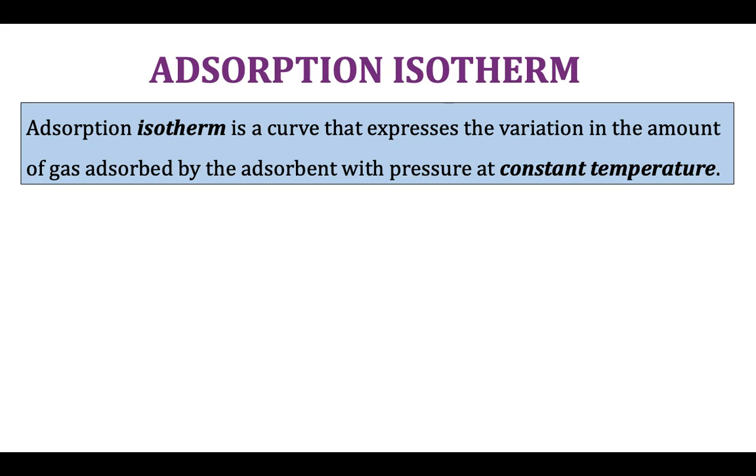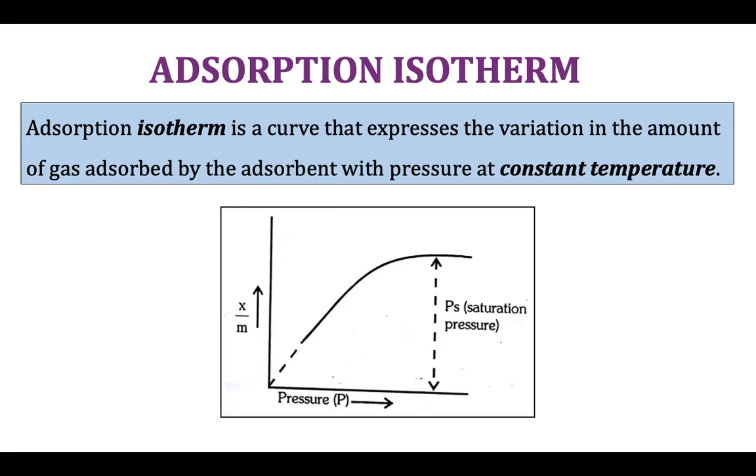What is an isotherm? A graphical representation or a mathematical expression showing the relationship between the mass of the gas adsorbed per unit mass of the adsorbent and the equilibrium pressure of the gas at constant temperature is called an adsorption isotherm. The graph is shown here. In this graph,